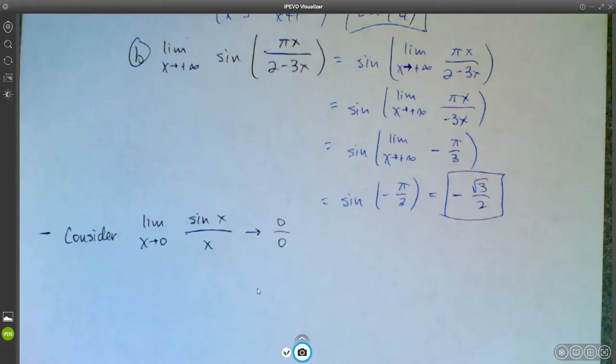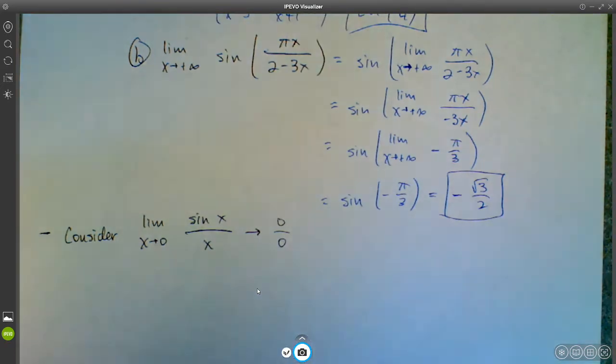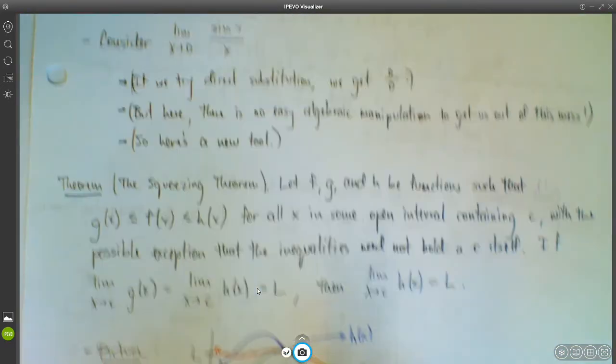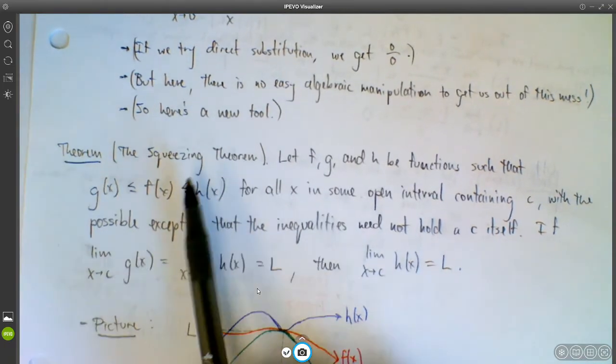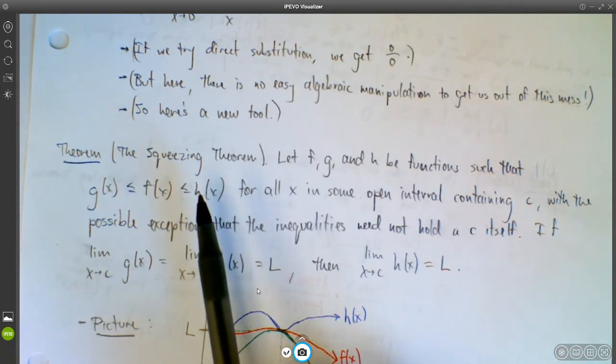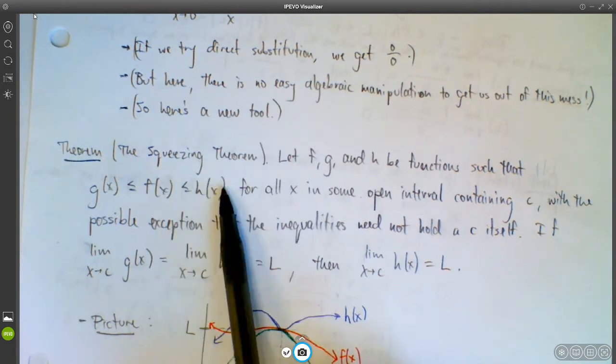But how do we show this algebraically? What's a proof of this fact? Well, the proof of this fact is going to rely on something called the squeeze theorem, or your book calls it the squeezing theorem. But I've always heard it referred to as the squeeze theorem. Anyway, the squeezing theorem says this.